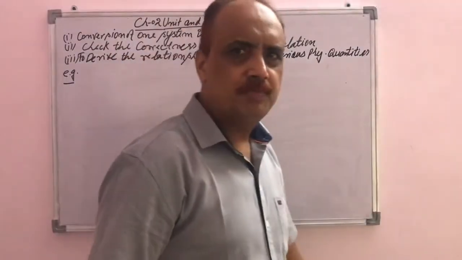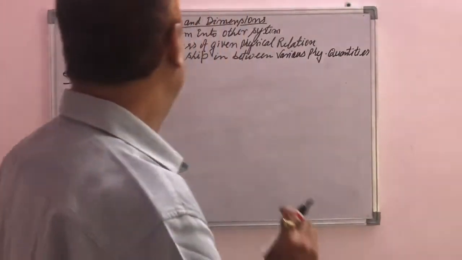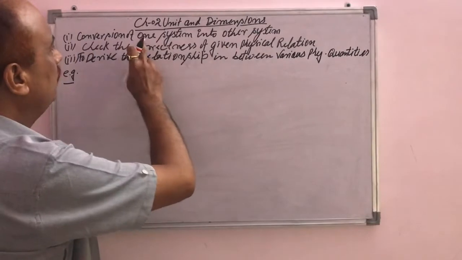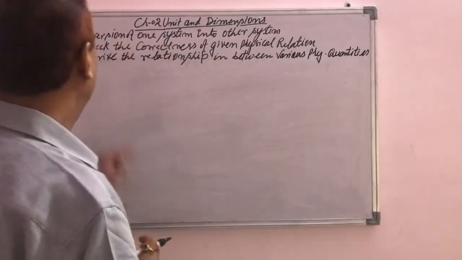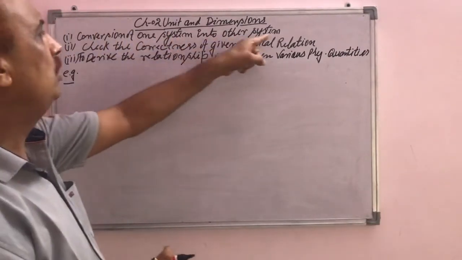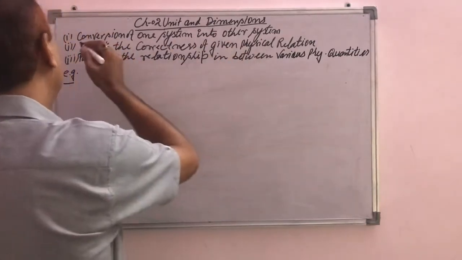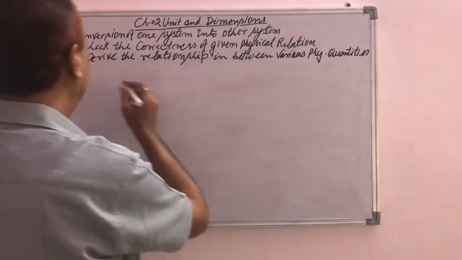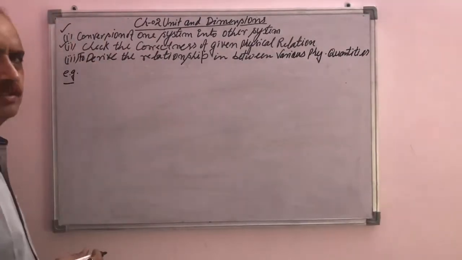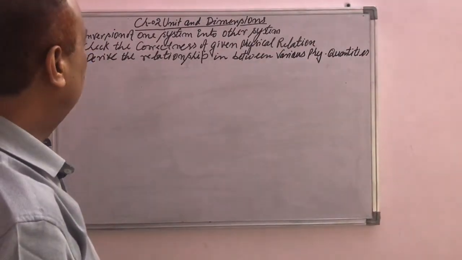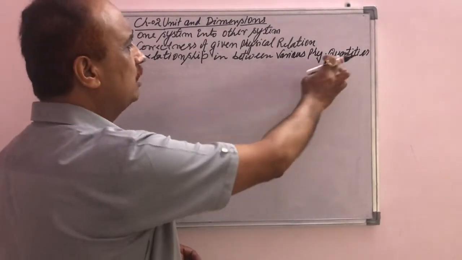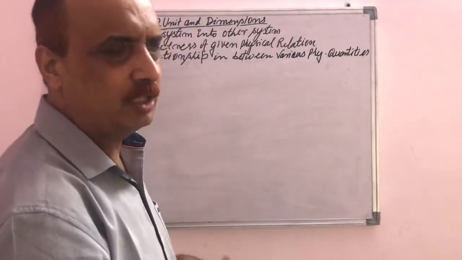Hello students, previously we have already discussed the two uses or advantages of dimensional analysis. Number one, conversion of one system into another. I have already discussed that, and checking the correctness of a given physical relation. It is also discussed. So next, the advantage is to derive the relationship between various physical quantities. It is the important part.